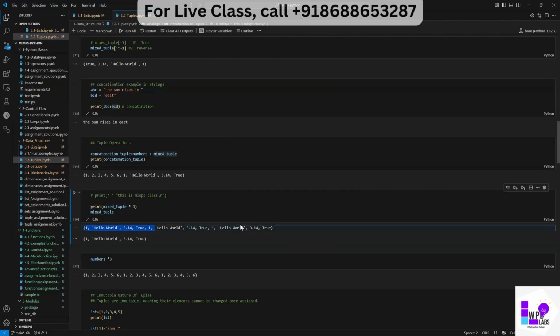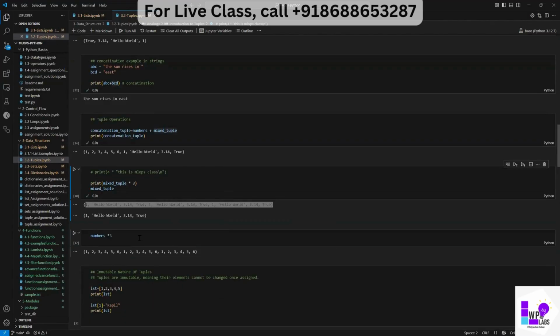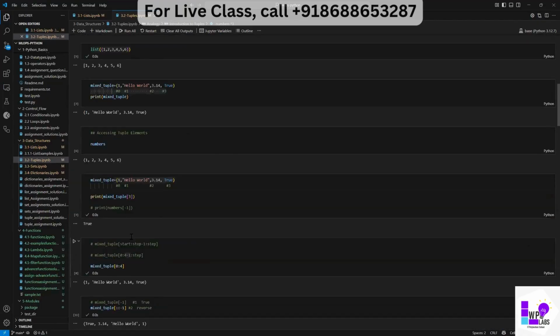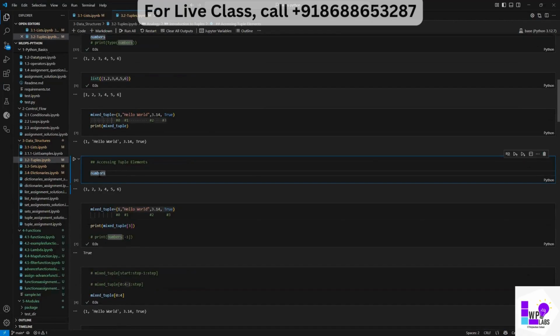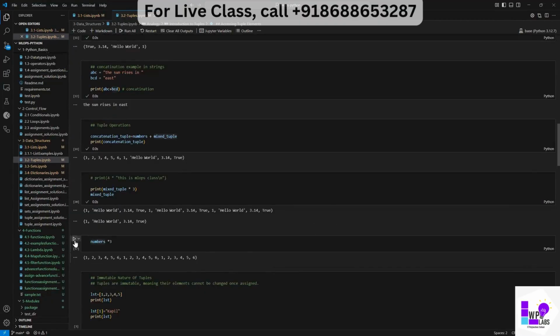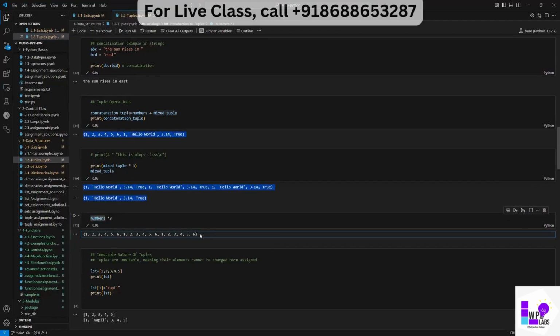Okay. So in a similar fashion, I had a number tuple, right? See, this particular tuple has these elements. If I do number star 3, number star 3, see, all these elements within numbers got printed thrice and gave me a combined big tuple.